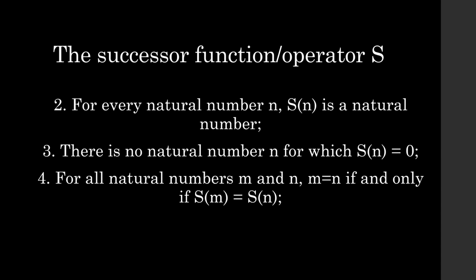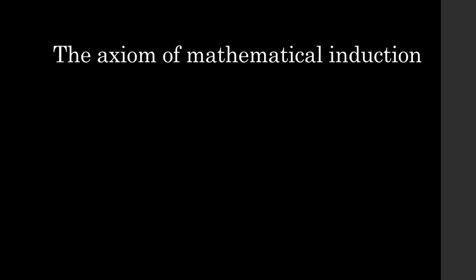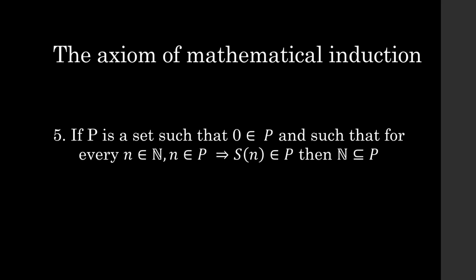So how are we going to get rid of that? Well, we have to introduce one final axiom, which is the axiom of mathematical induction. It's a bit of a confusing axiom at first, but it's very important, and we're going to be using it a lot in proofs. So if P is a set such that 0 is in P, and such that for every n in the natural numbers, n belonging to P implies that s of n also belongs to P.